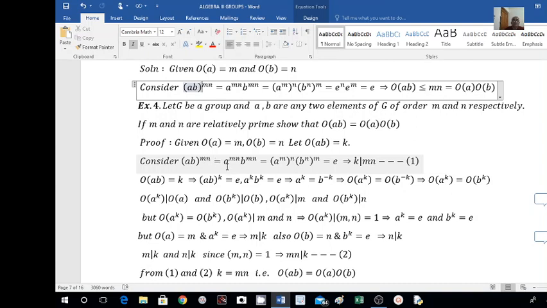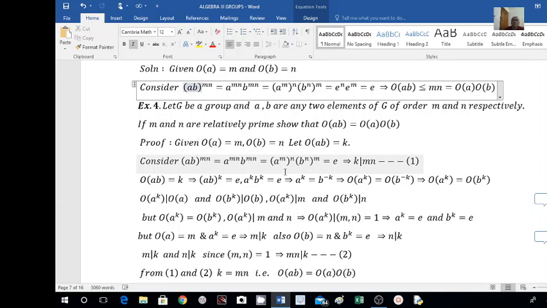This can be written as A to the power of mn into B to the power of mn. A to the power of mn can be written as A to the power of m whole to the power of n, into B raised to mn can be written as B raised to n whole to the power of m. Here A raised to m is equal to e because m is the order of A, e power of n. B raised to n is also equal to e because order of B is equal to n.